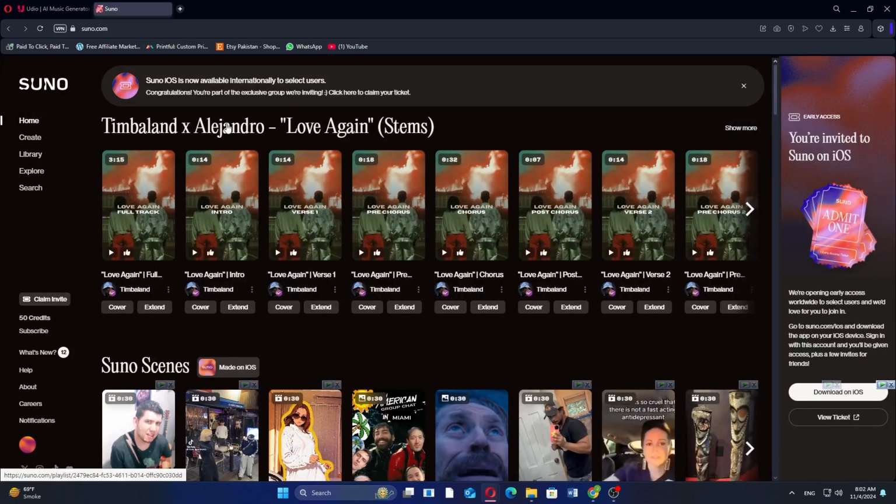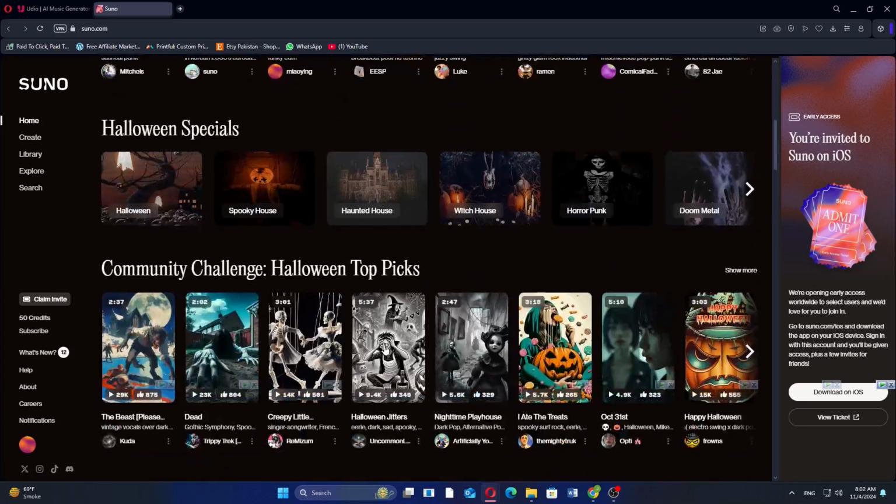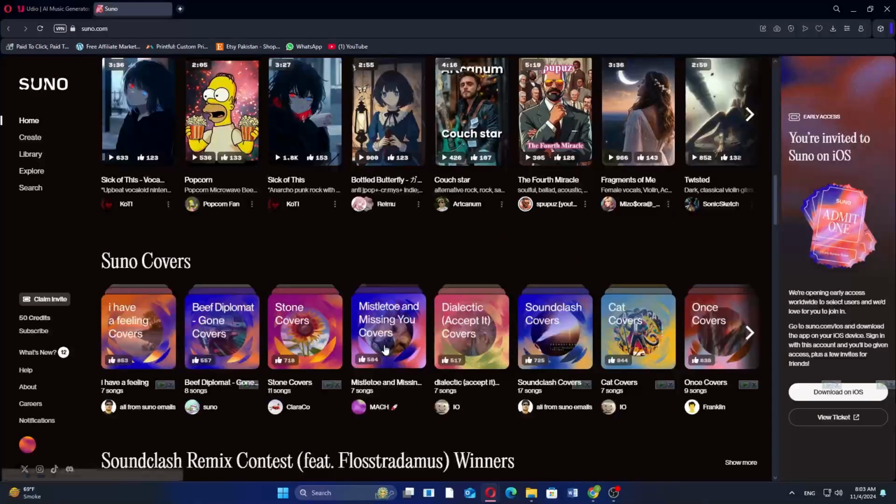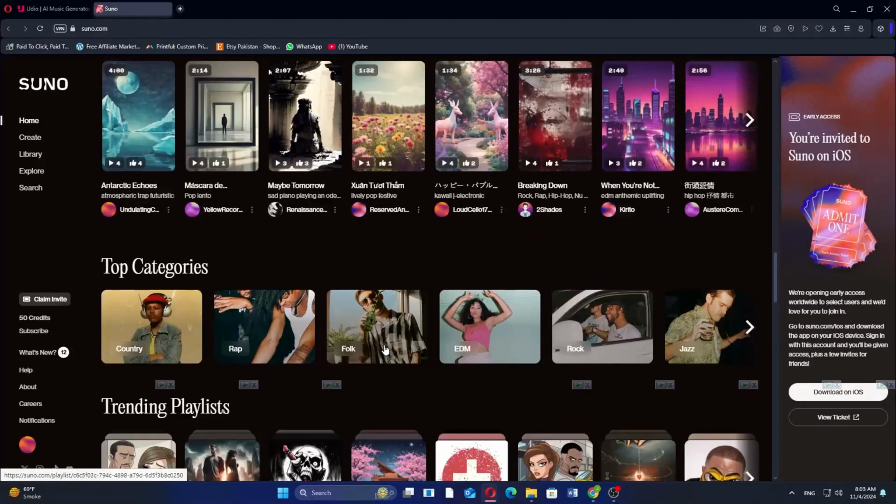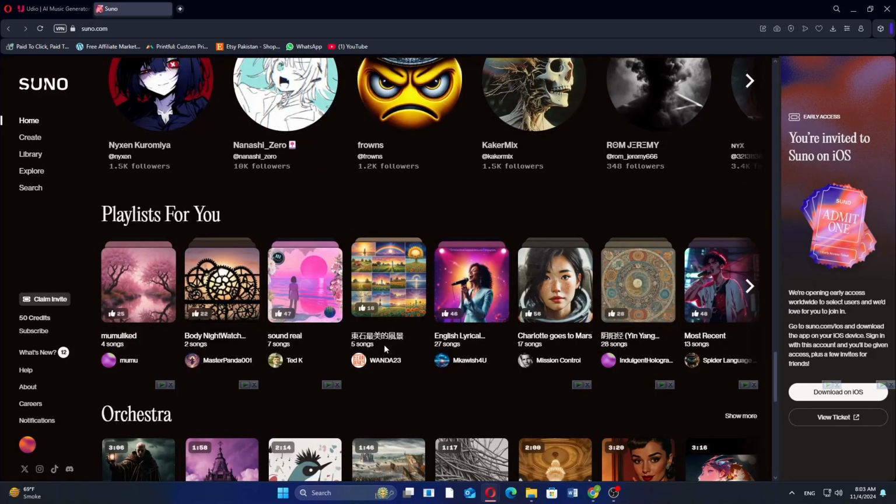SUNO AI, on the other hand, is designed for speed and simplicity. It's super easy to use and can quickly turn your ideas into full songs, perfect if you need quick results or a burst of inspiration. It integrates well with other software, which is super convenient for adding its music to larger projects. The cons may include that SUNO's quality can be hit or miss with harder genres, and it doesn't offer as many genre choices as UDIO.